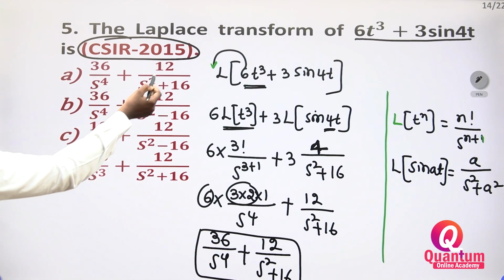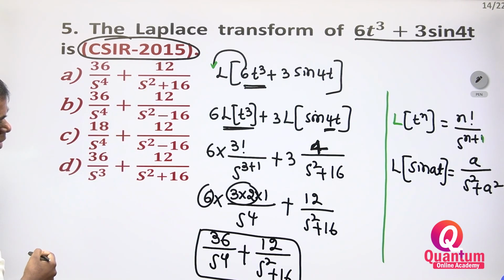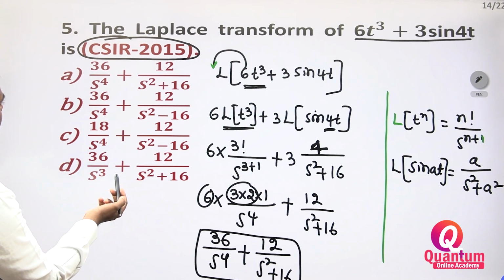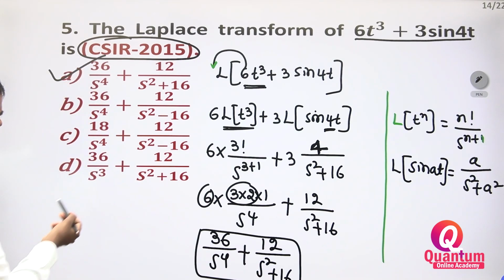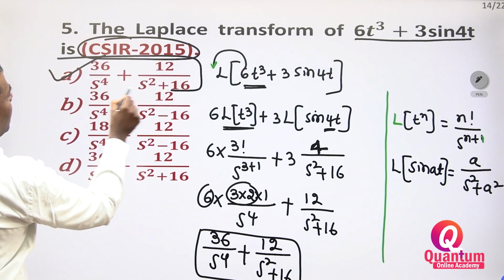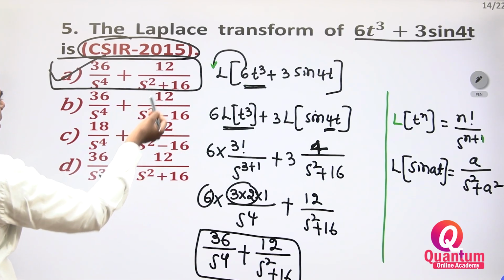36 by s to the power of 4 plus 12 by s square plus 16. Two options correct is there, no? Right, no problem. So option A is correct. Now this is s cube is there. Option A is correct: 36 by s to the power of 4, 12 by s square plus 16.